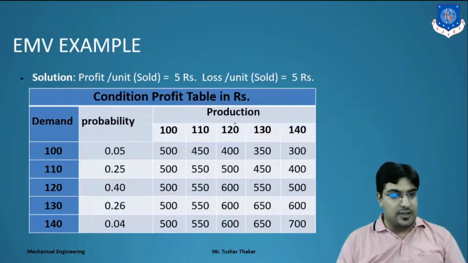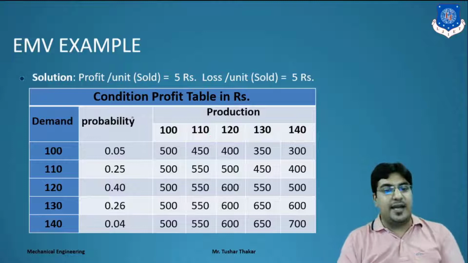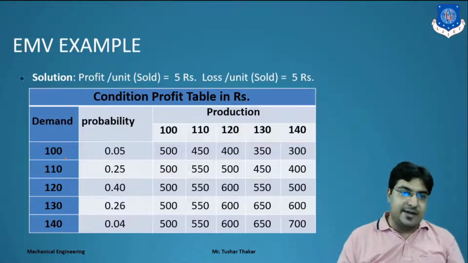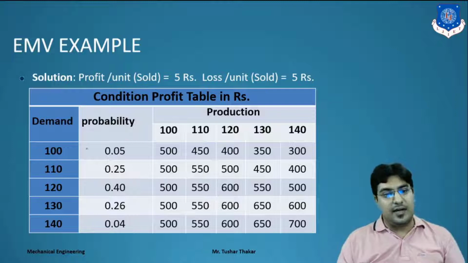Now move forward to the second. We have a demand of 100 and a production of 110 copies. So 10 copies will be left over. We sell only 100 because our demand is only 100. So we have 100 into 5, which is 500 rupees profit. Why? Because the 10 copies remaining unsold are our loss.